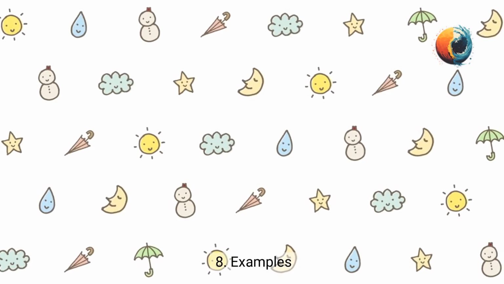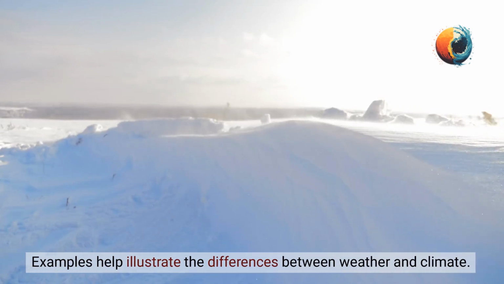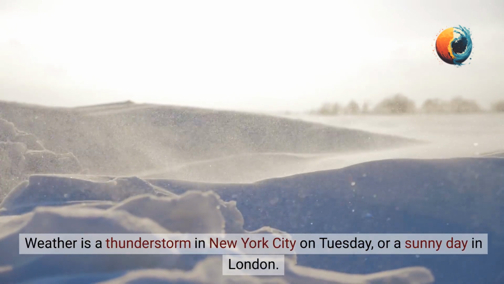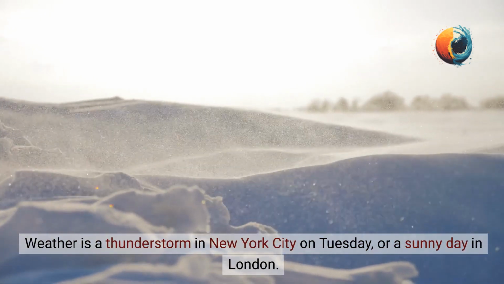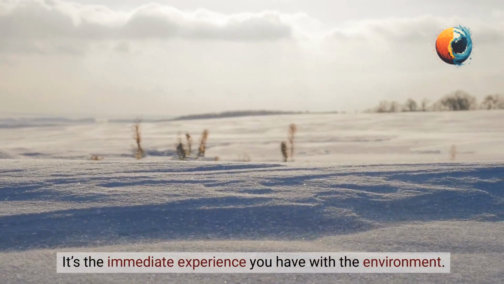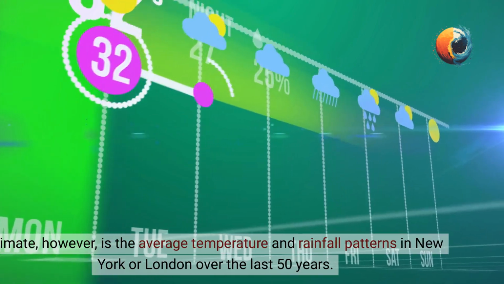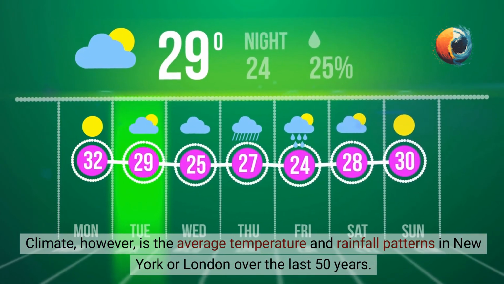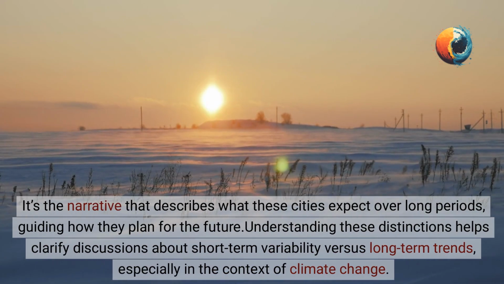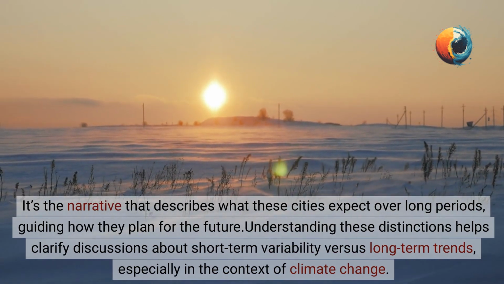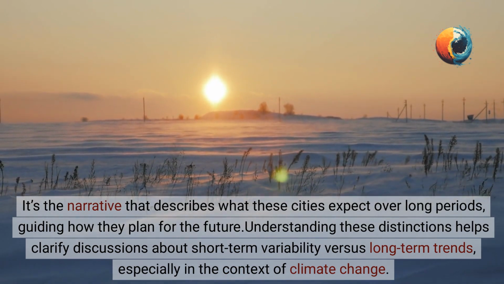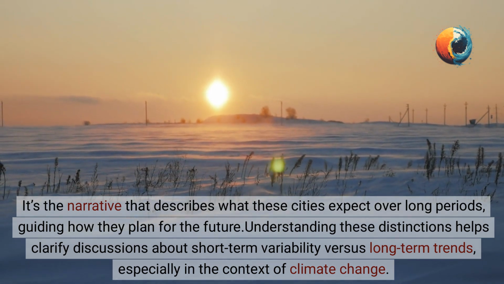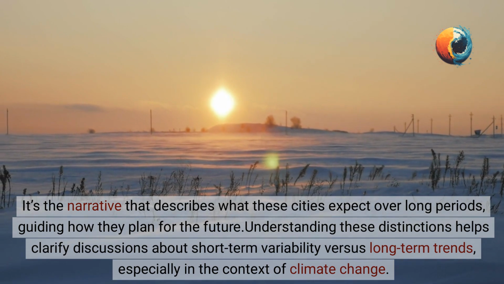8. Examples. Examples help illustrate the differences between weather and climate. Weather is a thunderstorm in New York City on Tuesday, or a sunny day in London. It's the immediate experience you have with the environment. Climate, however, is the average temperature and rainfall patterns in New York or London over the last 50 years. It's the narrative that describes what these cities expect over long periods, guiding how they plan for the future. Understanding these distinctions helps clarify discussions about short-term variability versus long-term trends, especially in the context of climate change.